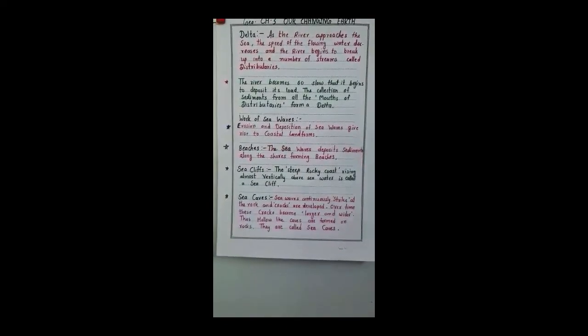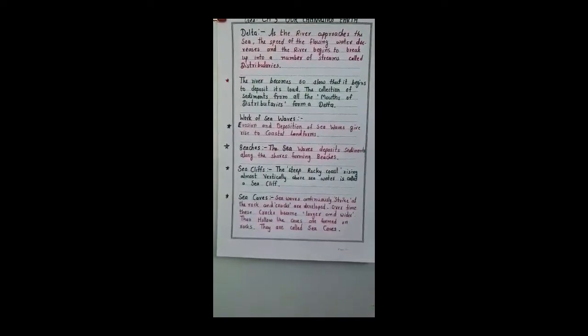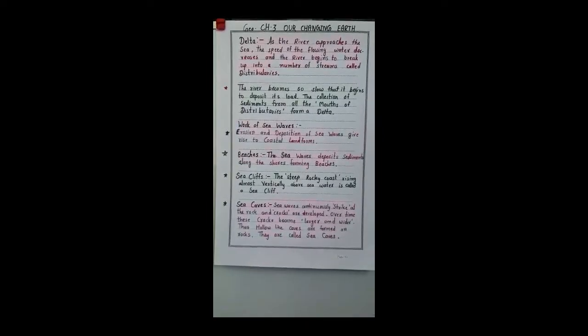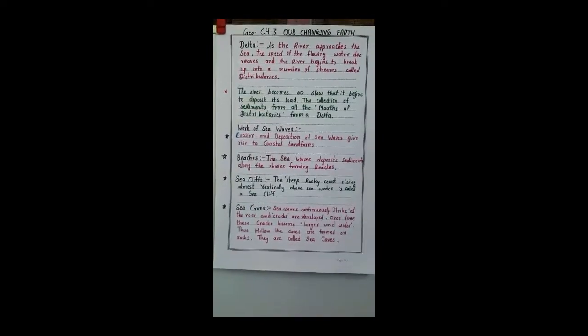We have already discussed the many works of river. Now this is the delta. A delta is the last tip of the river.